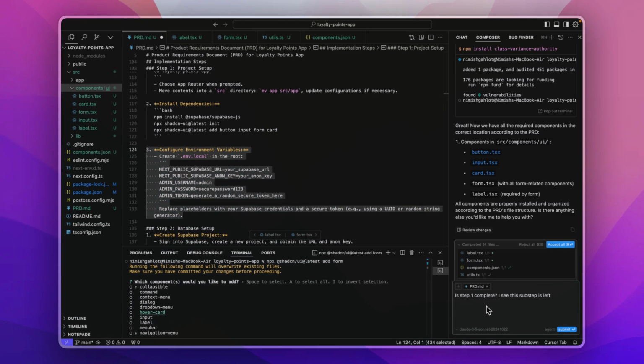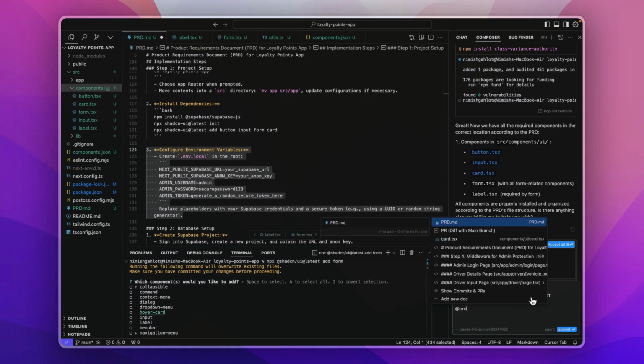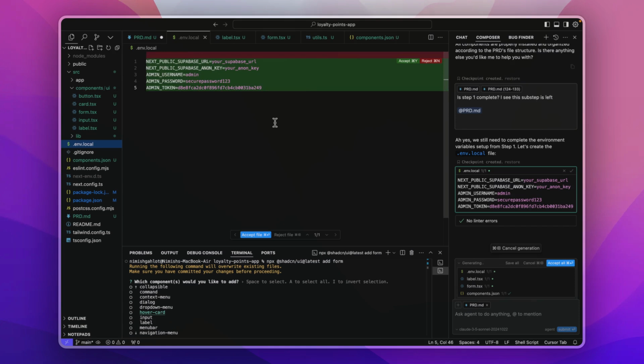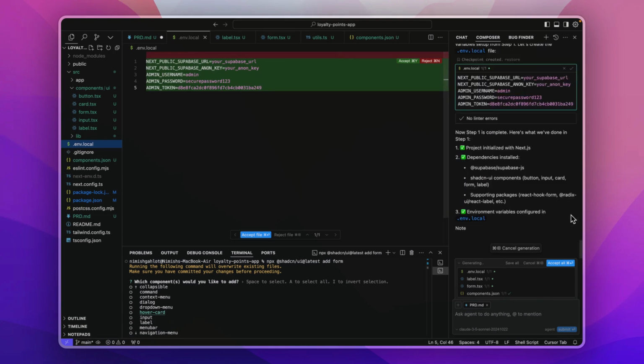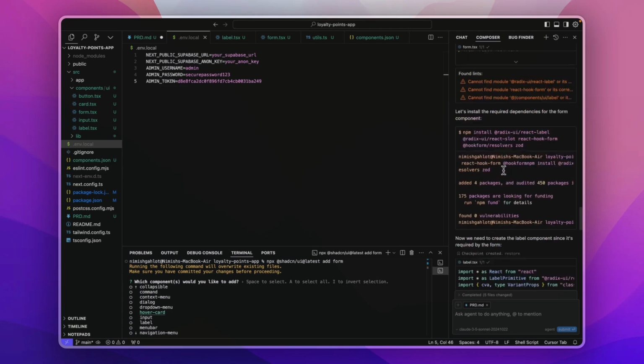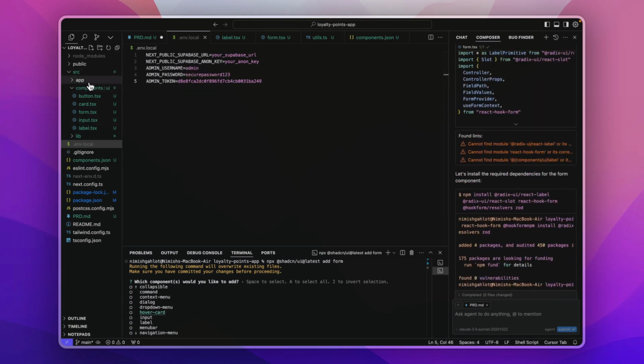I'm asking it if step 1 is completed, and I have mentioned that I see a sub step that is left. So I've just pasted that sub step from there and I will run this. I will also reference the PRD so that it knows about the document that I'm talking of. So it has created a .env file with all the required variables. We would be inputting these variables once we generate them from Supabase. For now, I will accept all of these changes. So now our step 1 is completed.